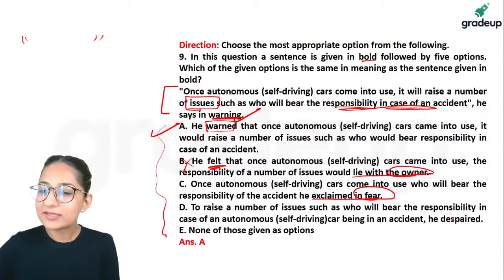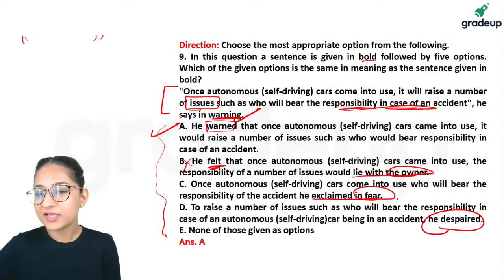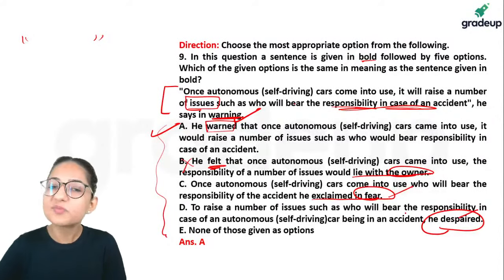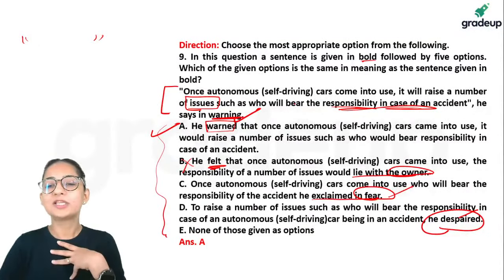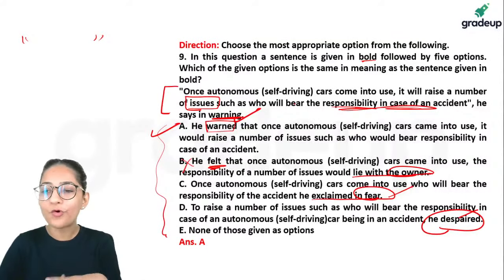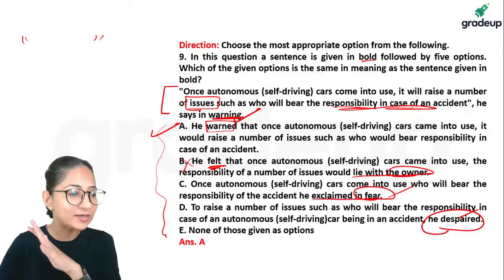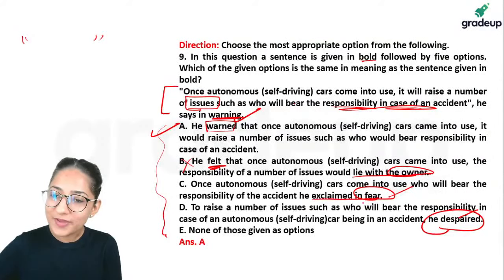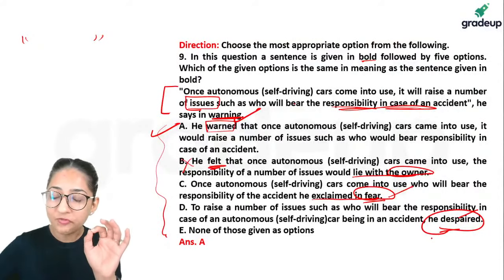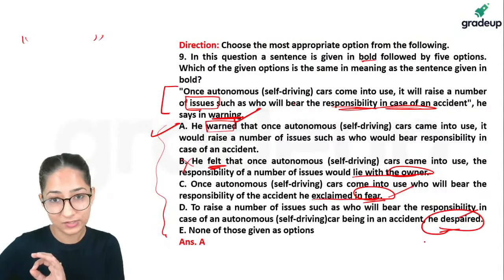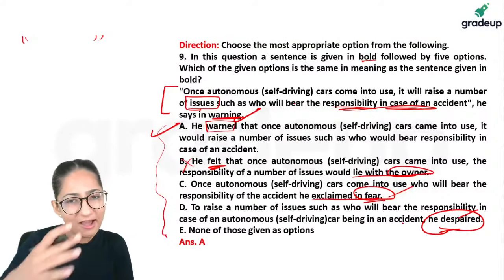And here it says he despaired. Again, these are emotive words, guys. Despair is when you're disappointed. So nowhere is it given to you that he is feeling anything. He's fearful, he's sad, he's melancholic, nothing as such. So please look out for the emotive words in these questions. And we'll have more discussions.